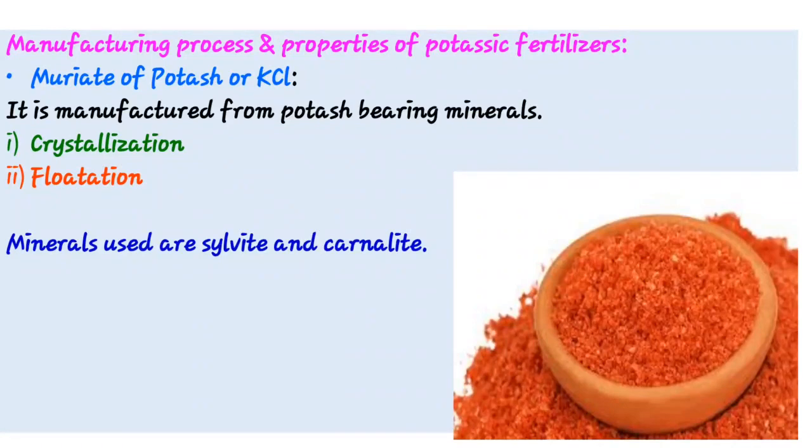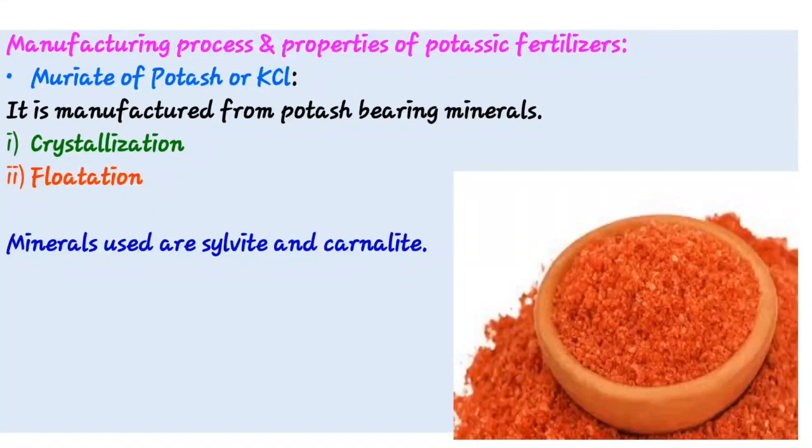So normally muriate of potash is formed from sylvite and carnallite minerals, and that MOP is easily soluble in water. So MOP on application to the soil dissociates into potassium and chloride ions. Also that potassium, K plus, is absorbed on the colloidal complex and it is not easily leachable. So these are the manufacturing process and properties of muriate of potash.